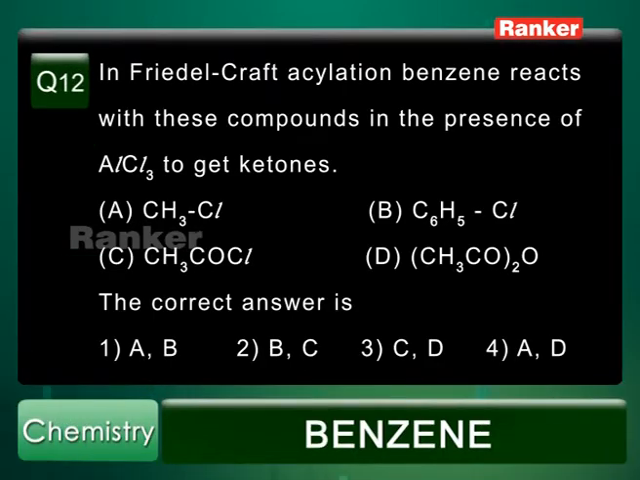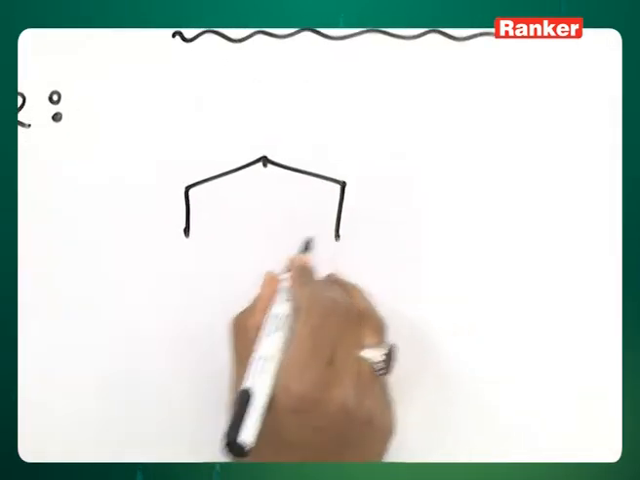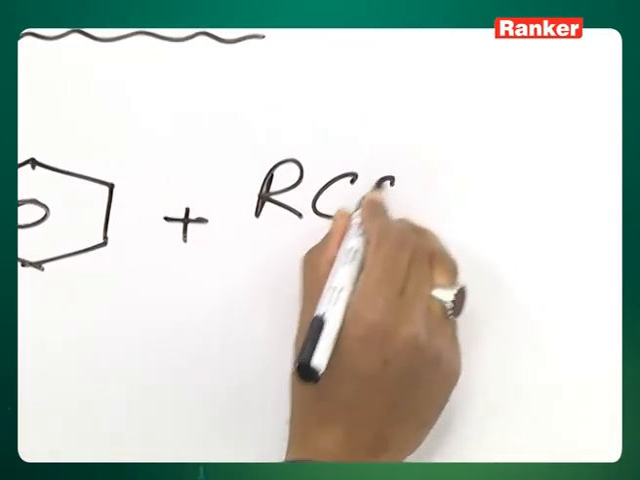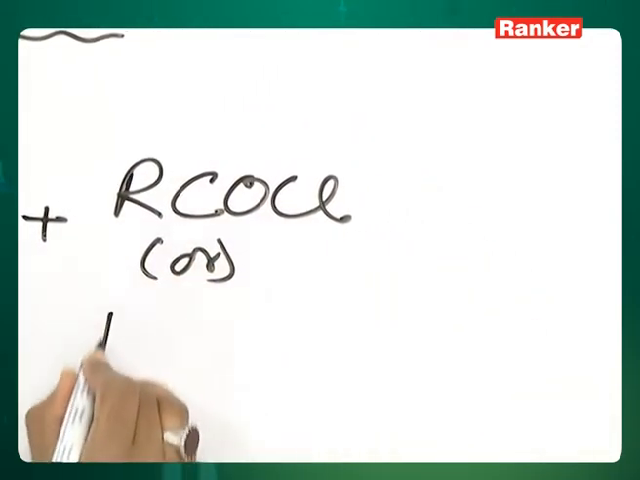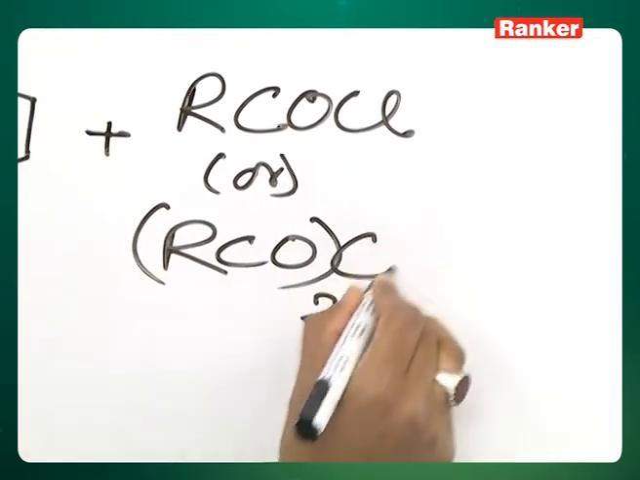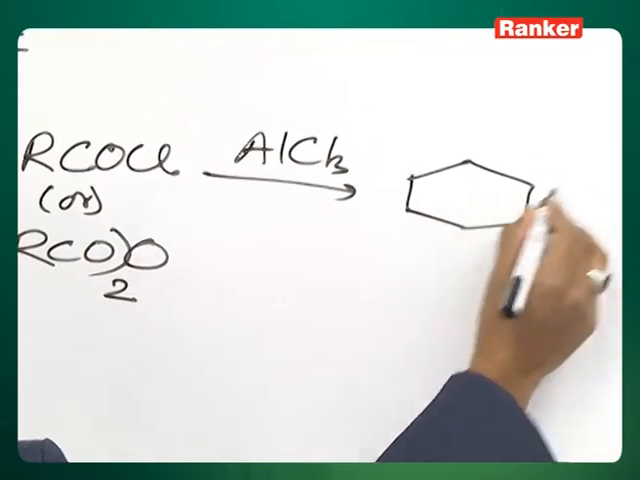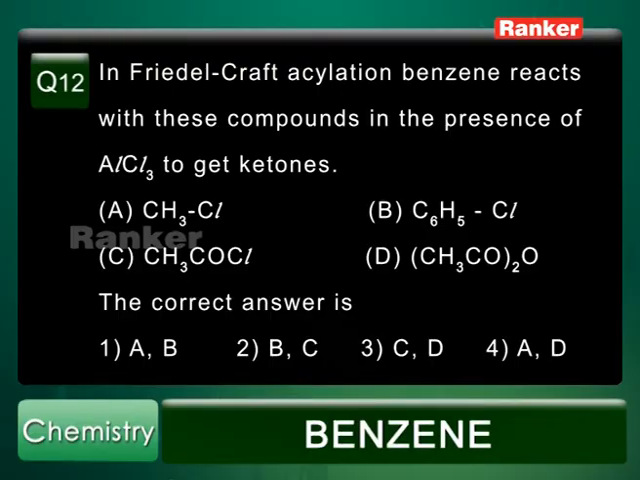Question number 12. In Friedel-Crafts acylation, benzene reacts with these compounds in the presence of AlCl3 to get ketones. First, I'll write a generalized expression for Friedel-Crafts acylation. Here, we use benzene and either RCOCl or anhydride. In presence of AlCl3, it will give aryl alkyl ketone of this type. So the correct answer is CD, that is third option, CD.